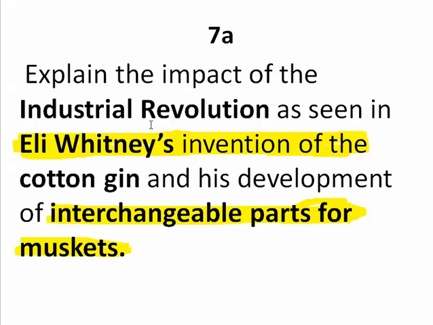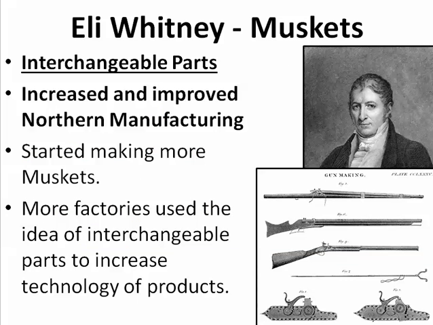So it says explain the impact of Eli Whitney's invention of interchangeable parts for muskets. And there's Eli Whitney. The government wanted to give out a contract for these inventors to come up with something new to use in musket technology, and they're going to use these muskets for protection and for war, to carry out wars.